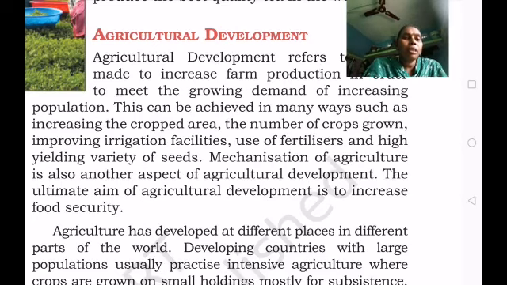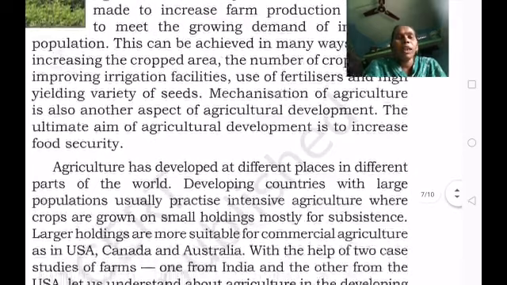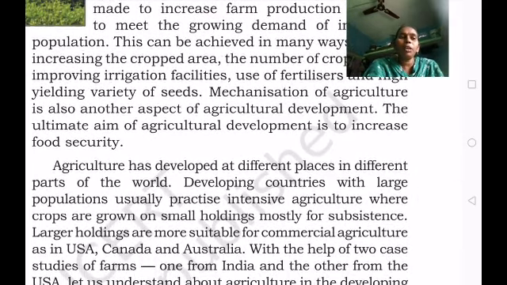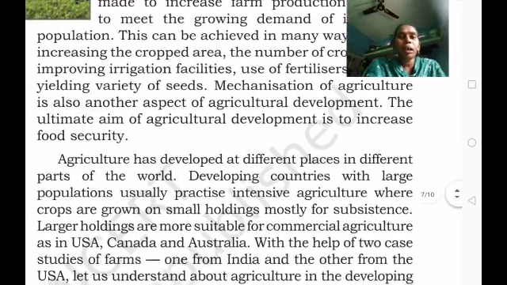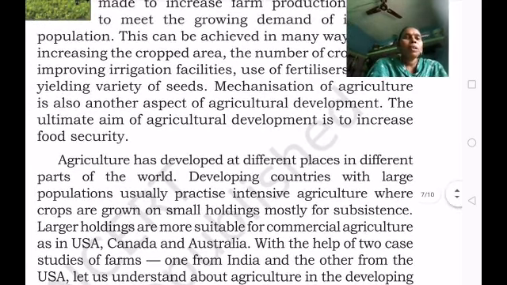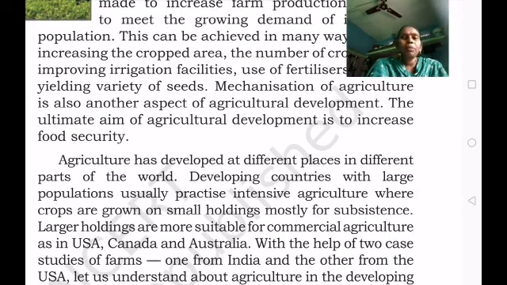Agriculture has developed at different places in different parts of the world. Developing countries with large populations usually practice intensive agriculture, where crops are grown on small holdings mostly for subsistence.